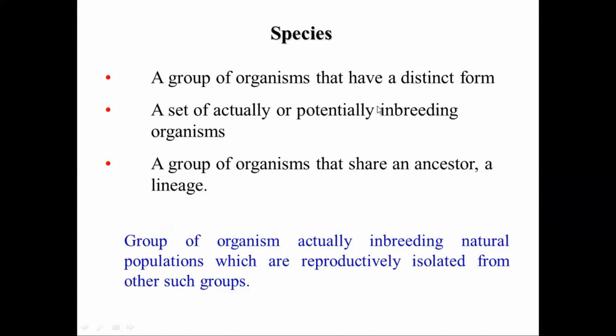Okay. So sometimes organisms are interbreeding, but they cannot produce fertile offspring. So at that time we are not considering them as the species. Okay. So they are almost all the time interbreeding within a natural population. They are reproductively isolated from other such groups. And also they have fertile offspring.